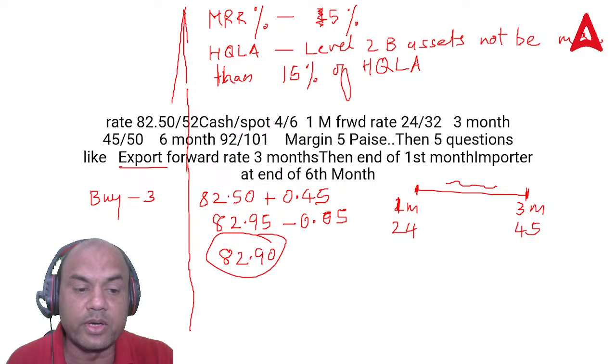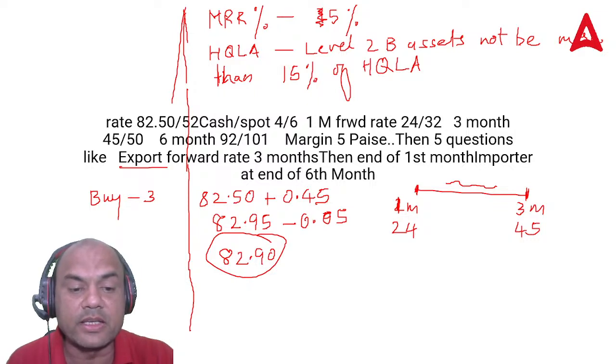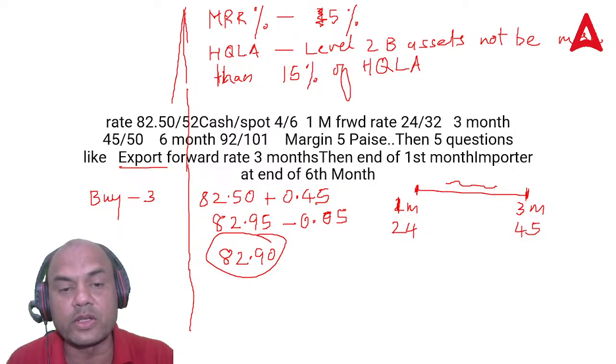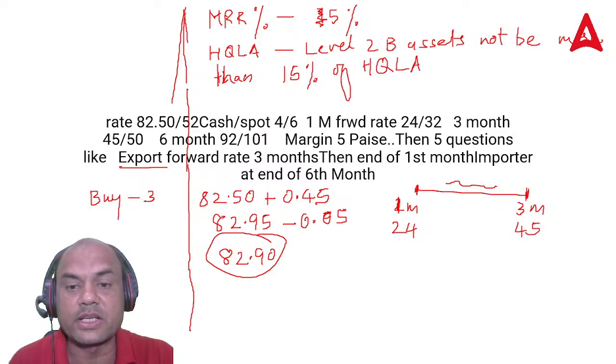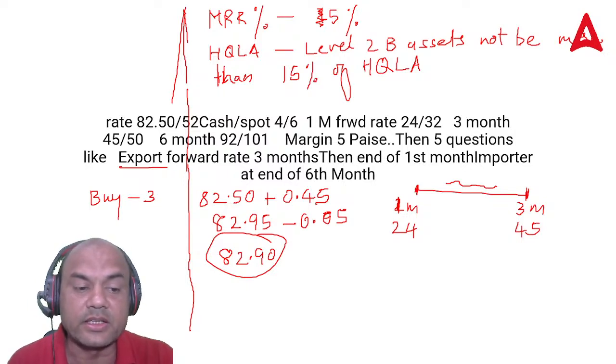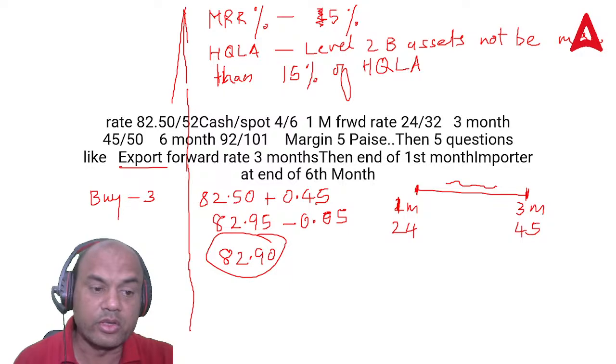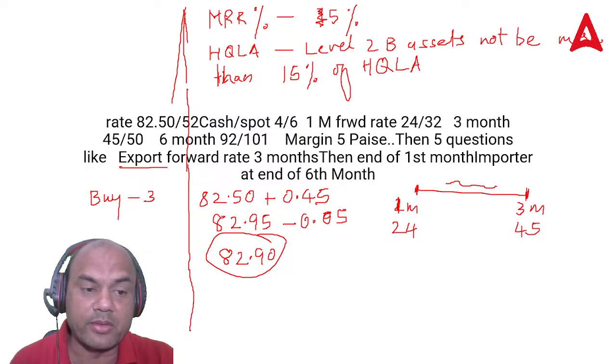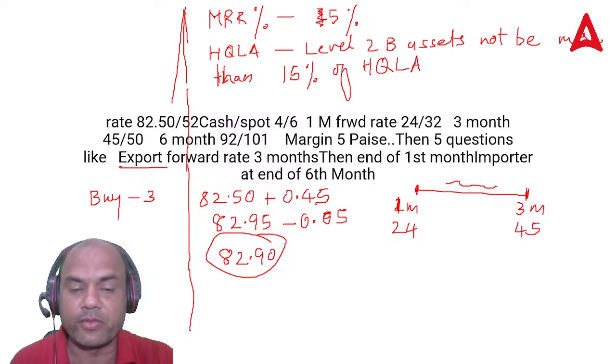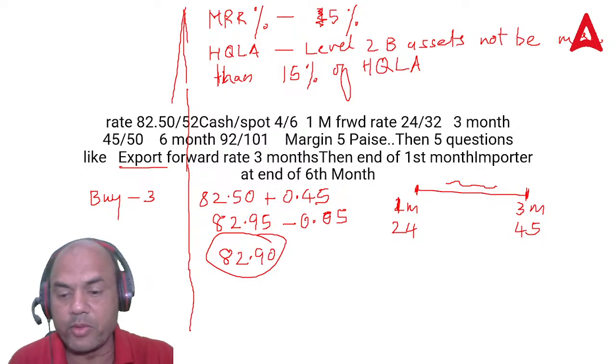What was the importance over here? Under which LC is advance provided? So red clause LC. This was a question asked. Under which LC is this pre-shipment finance provided?